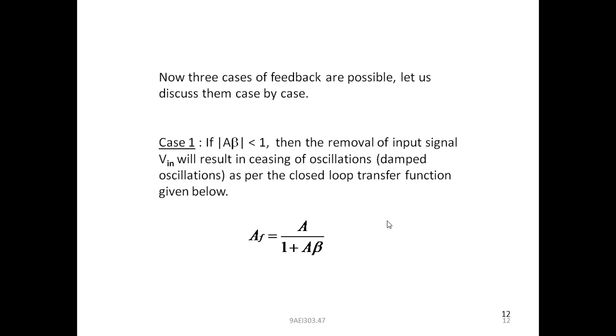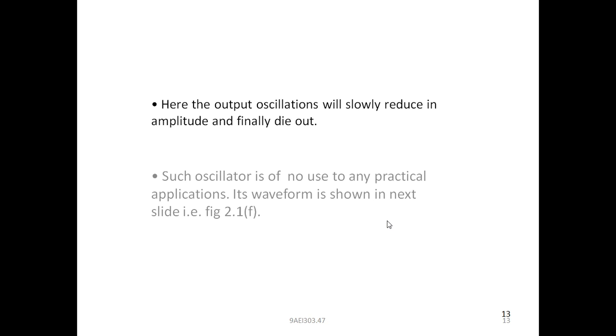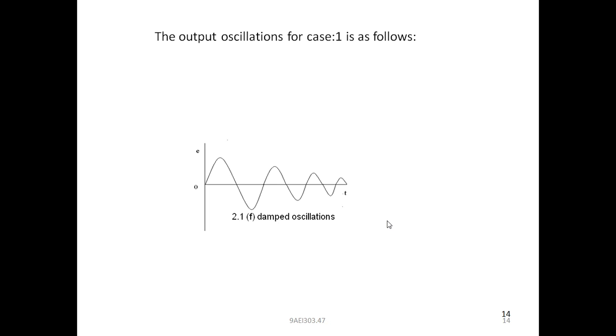The removal of input signal V in will result in ceasing of oscillations. So slowly the damped oscillations. Here the output oscillations will slowly reduce in amplitude and finally die out like this. Initially the amplitude of the signal is more, slowly it reduces, finally dies out. So the signal won't appear.